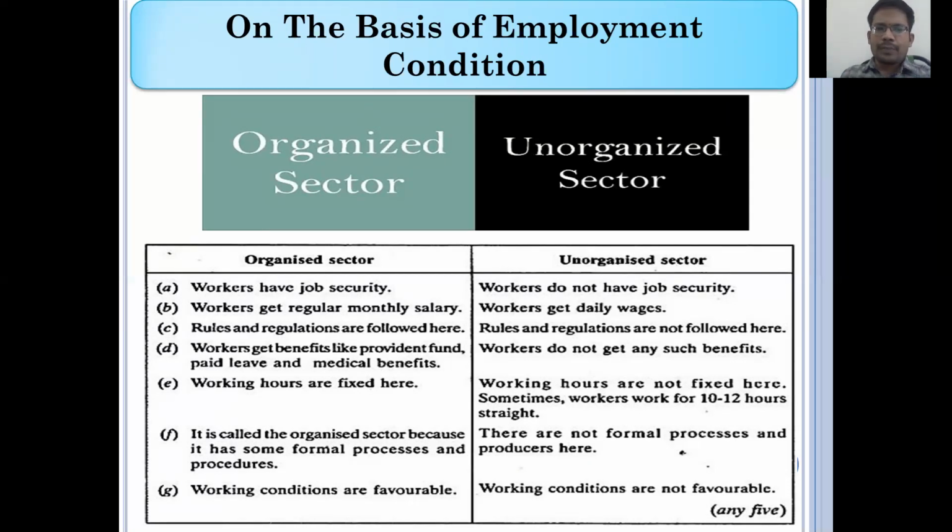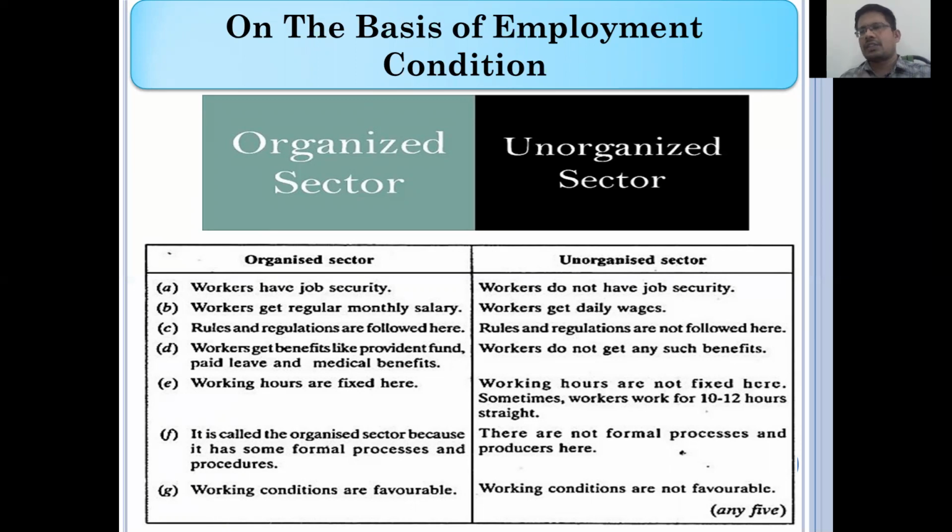Organized sector people get a salary every month, and they work under rules and regulations. They work based on fixed work hours, and they are involved in completely registered schedules. Whereas in the unorganized sector, people don't have monthly salaries, job security, or benefits like PF, and they work more than 8 hours, 10 hours, 12 hours, whatever it may be. That is not favorable. So unorganized and organized sectors exist in our India based on the employment condition.